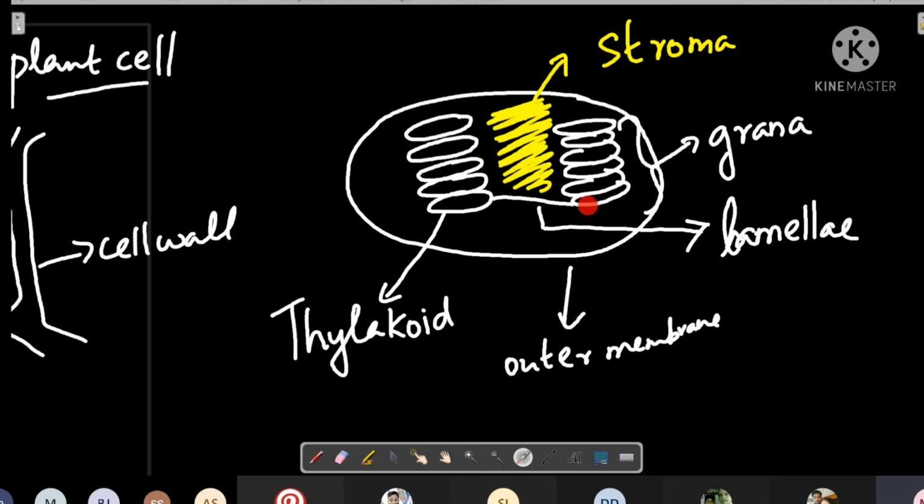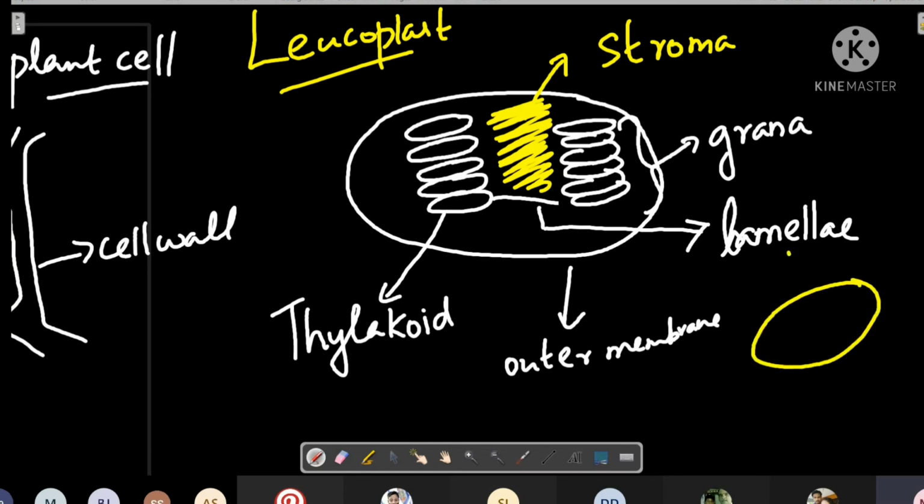Granas are connected together by lamellae, and the space inside the plastid is called stroma. Now we will come to the difference between chromoplast and leucoplast. If it is leucoplast, it means there is no color present, and that can be found in potato. You take a potato, you can cut it.